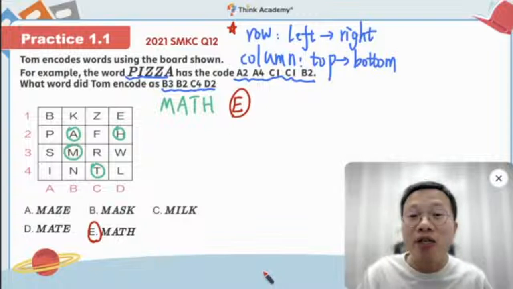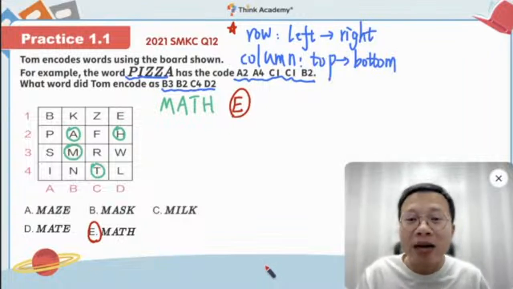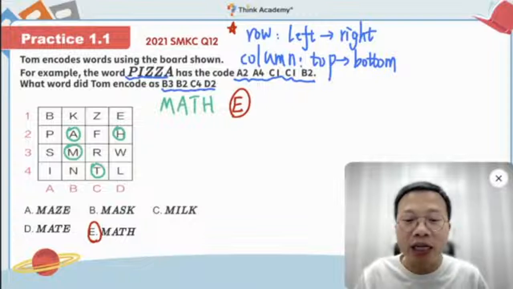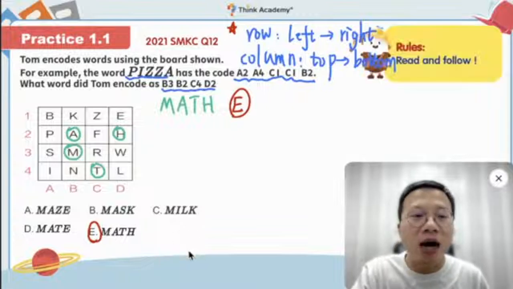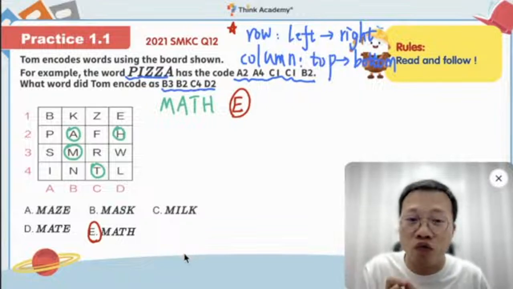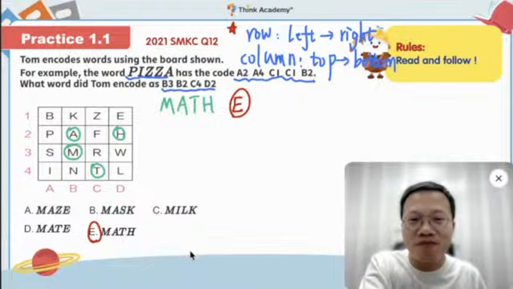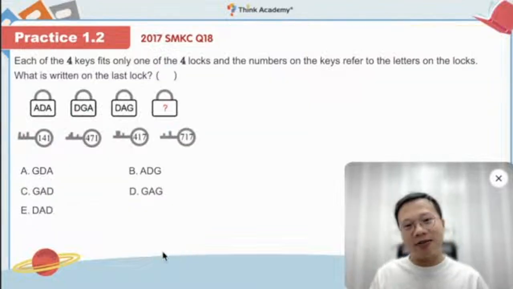Okay, so remember we need to have the 1-1 matching and pay attention to the order. That's very important. So you need to read it very carefully and you need to follow the rules very importantly. Okay, so now after that, what about the second one?